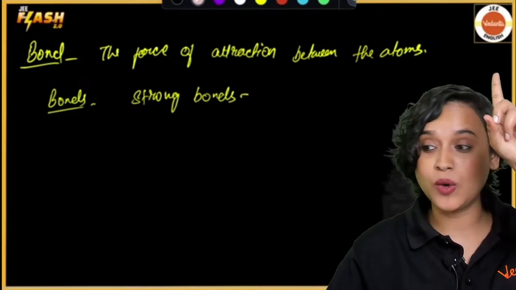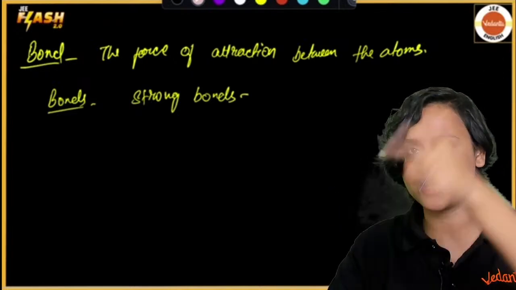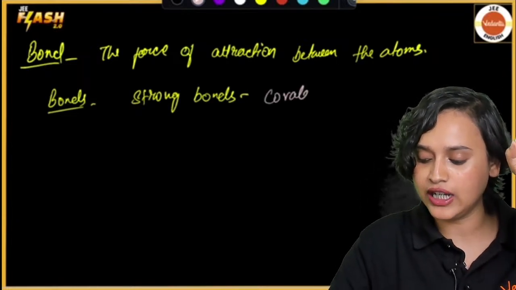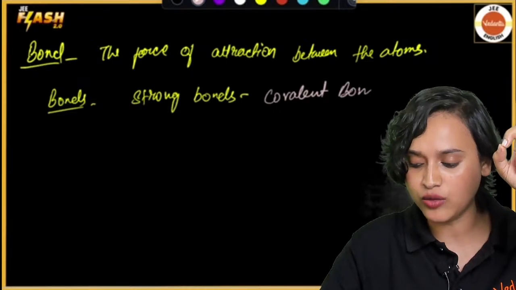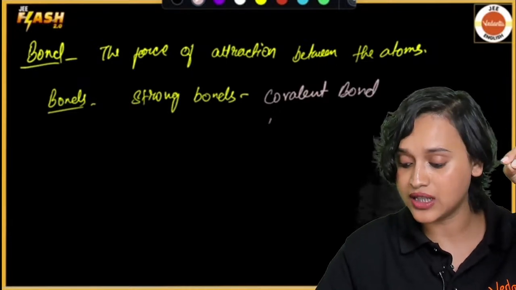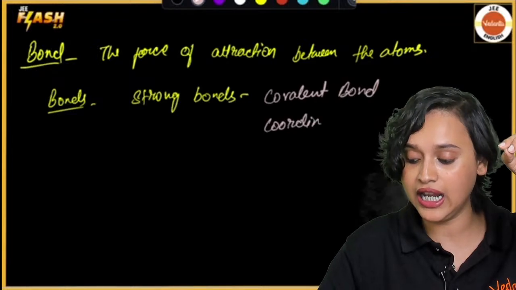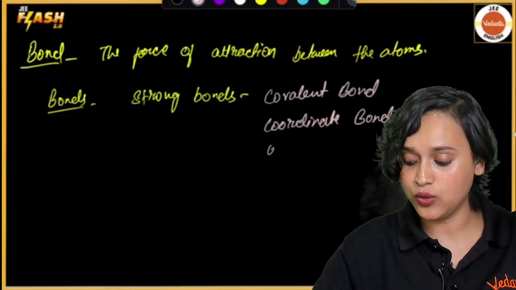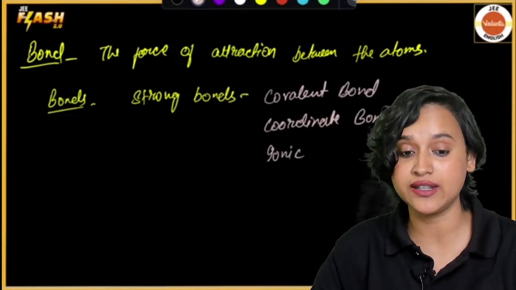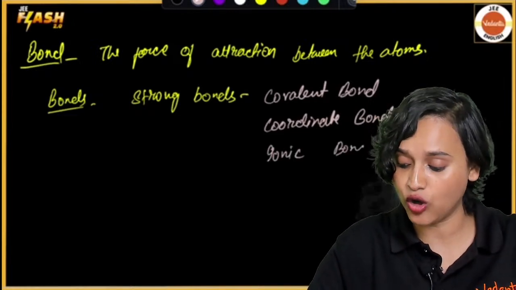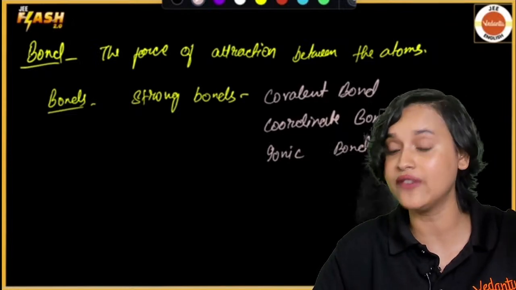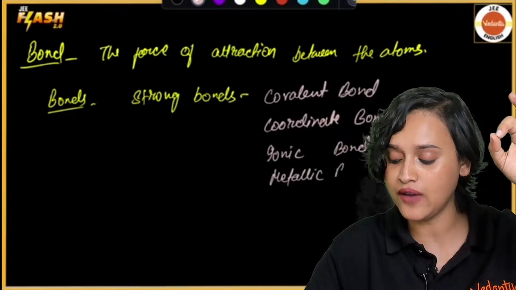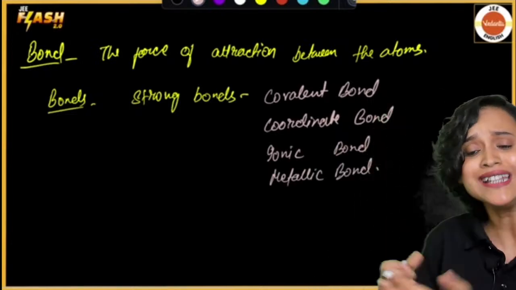Yes, the first strong bond is the covalent bond, right? Covalent bond is a strong bond. Then you have something called a coordinate bond. Apart from that, you also have the ionic bond, which is also strong. And you also have the metallic bond. So these are the strong bonds.